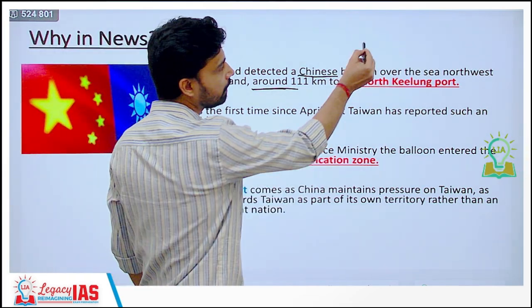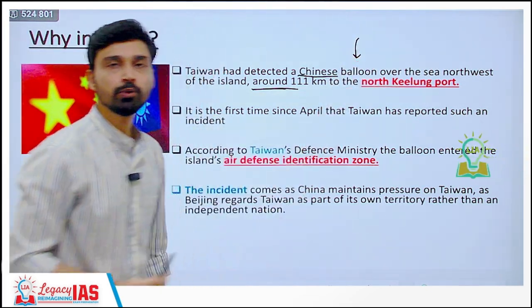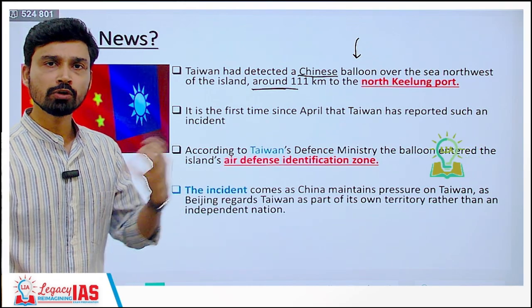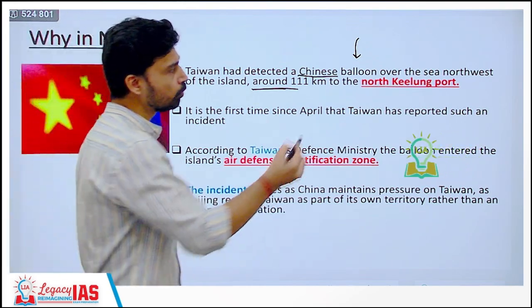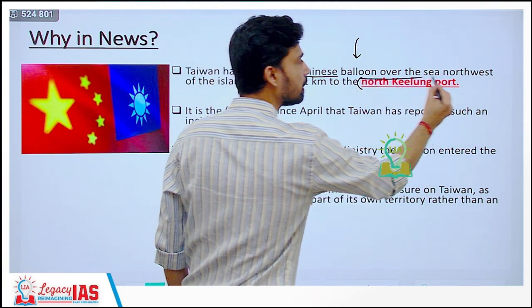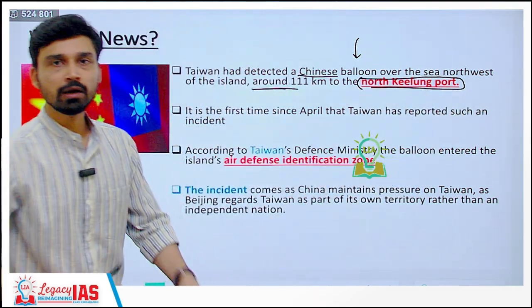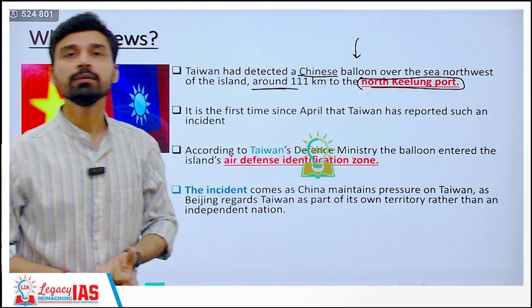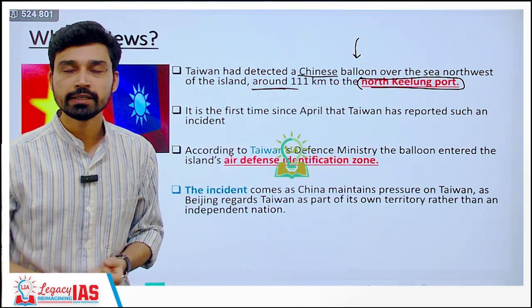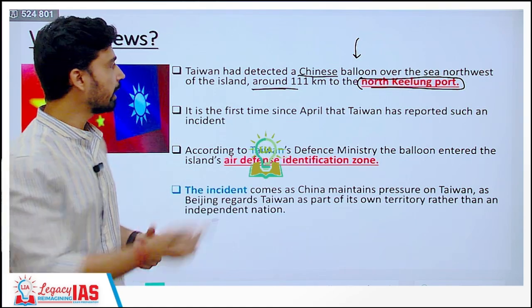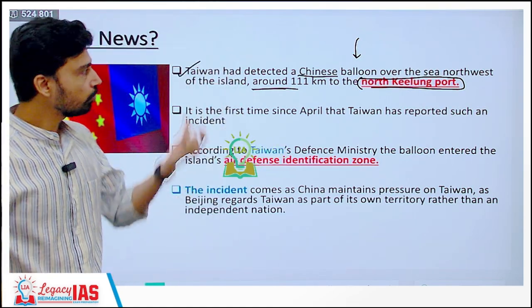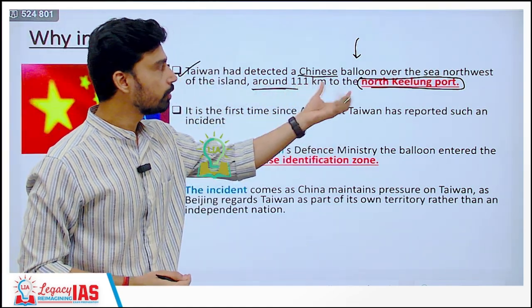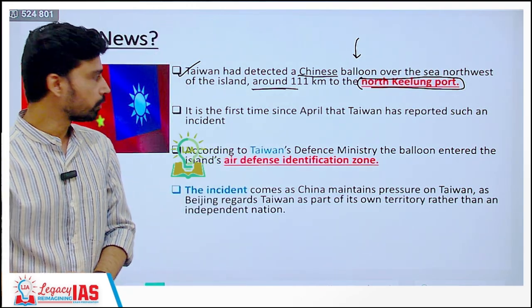अगर हम जियोग्राफी की बात करें, मैपिंग जैसे क्वेश्चंस जो कि प्रीलिम्स में आजकल बहुत अक्सर पूछे जाते हैं, तो उसमें आपको ध्यान देना कि जब भी इस तरह का कोई प्लेस न्यूज में आ रहा हो तो उसके बारे में आप एक नोट्स बना सकते हैं. So here a question can be asked easily in the prelims: Keelung port is part of which of the given regions? So the answer will be Taiwan. So Taiwan has detected the Chinese balloon where? To the north of Keelung port.